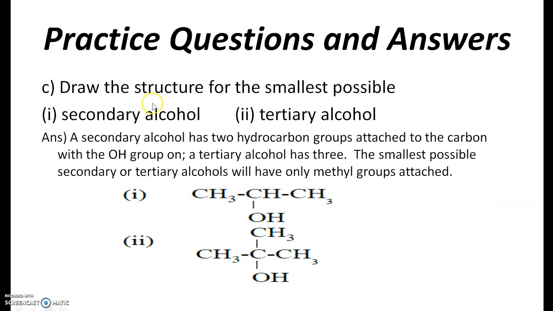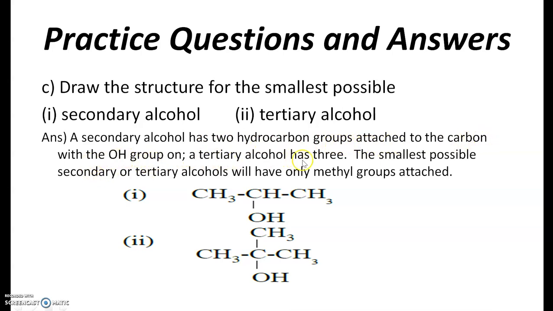Draw the structure for the smallest possible secondary alcohol and tertiary alcohol. So the possible structure that you cannot see there, you can draw here. A secondary alcohol, always remember, has 2 hydrocarbon groups, meaning 2 alkyl groups attached to the carbon with the OH group.